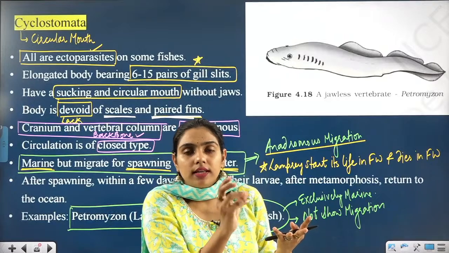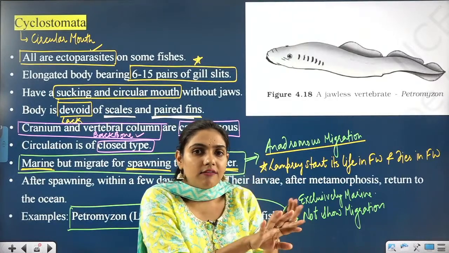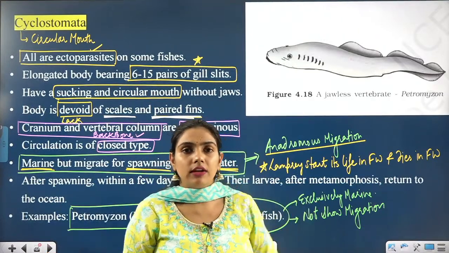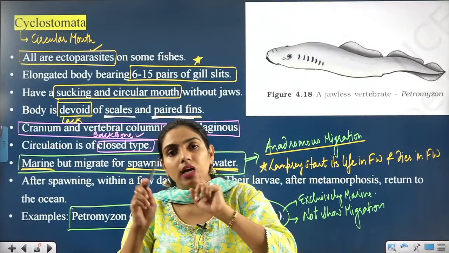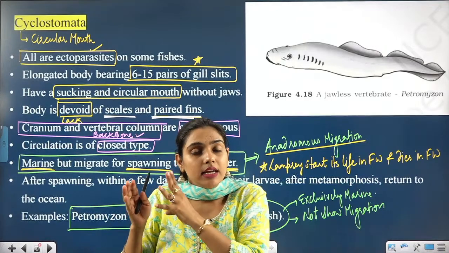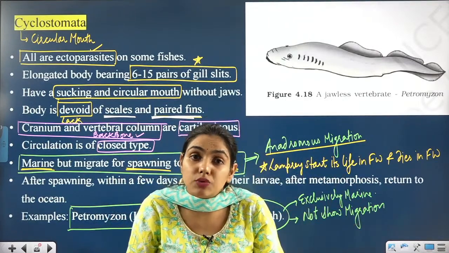The new lamprey, the larva, will be forming. Now the larva, when it becomes adult, will again come back to the marine water. So now this adult, when it wants to reproduce, will again go back into the fresh water.